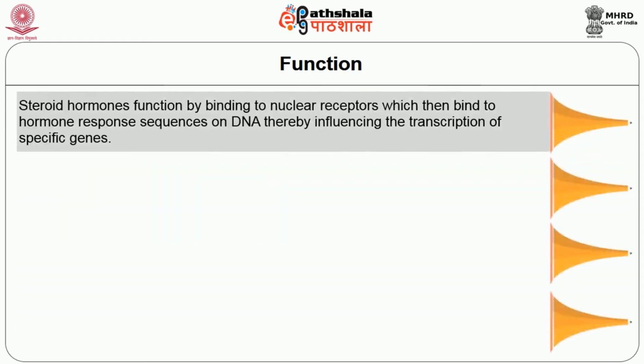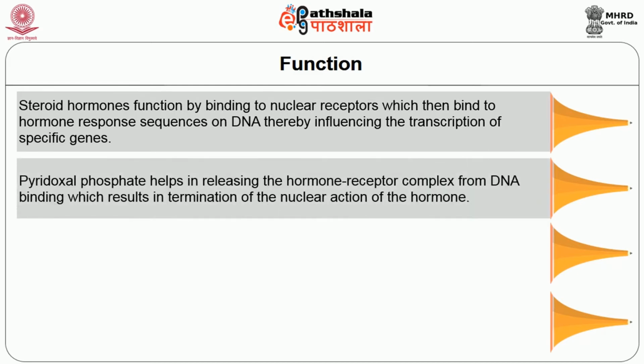Steroid hormones function by binding to nuclear receptors, which then bind to hormone response sequences on DNA, thereby influencing the transcription of specific genes. Pyridoxal phosphate helps in releasing the hormone receptor complex from DNA binding, which results in termination of the nuclear action of the hormone.